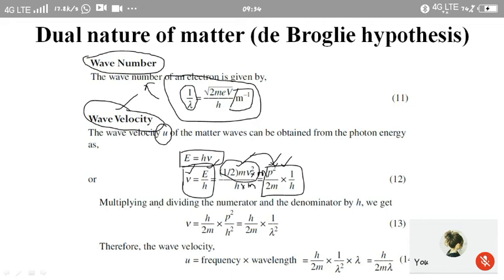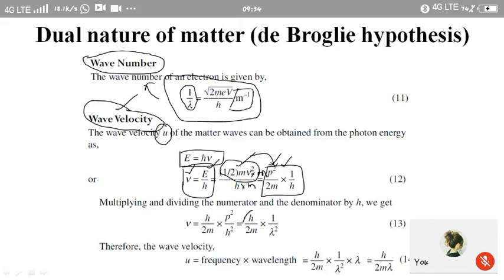Now multiplying and dividing the numerator and denominator by h, for this expression p square by 2mh, it becomes h by 2m into p square by h square. So h into p square by 2m into h into h means h square.